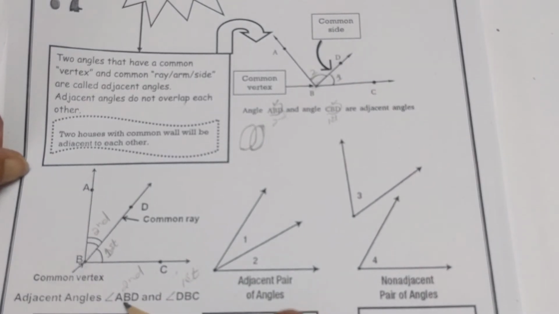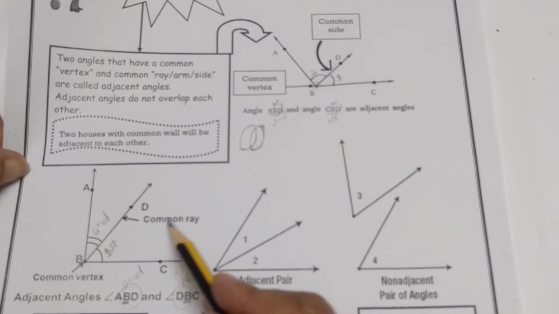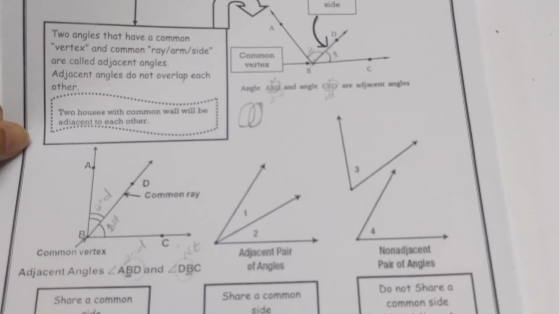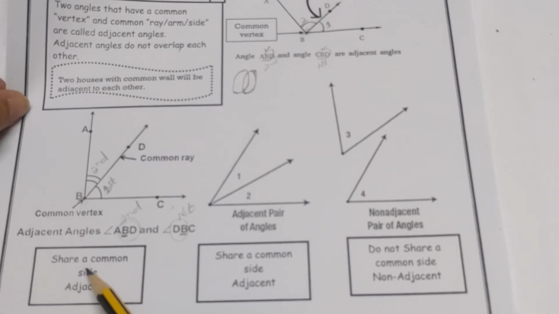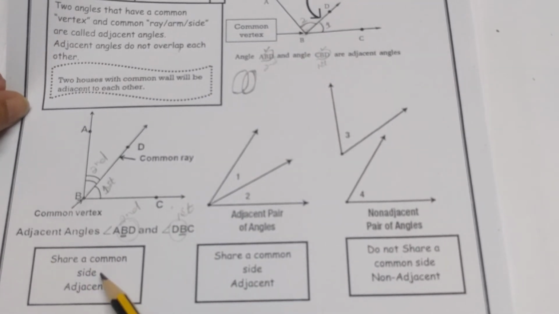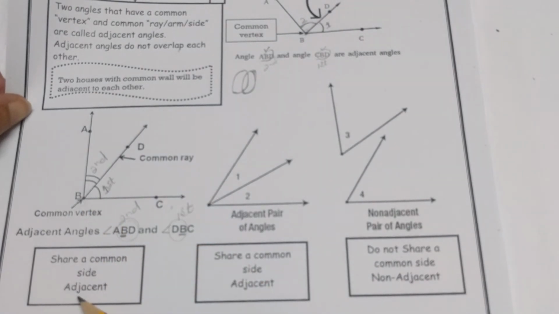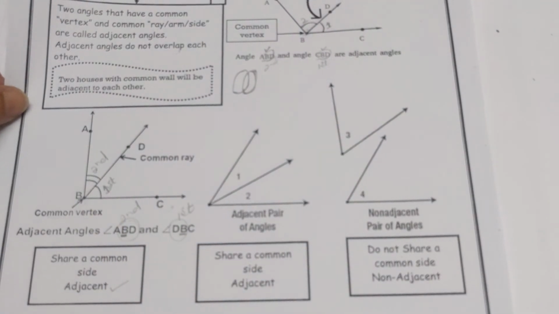Here you can clearly see that this B is the common vertex for both angles, and this BD is the common arm or common ray for both angles. It means these two angles share a common side and their vertex is also common. It means both are adjacent angles.